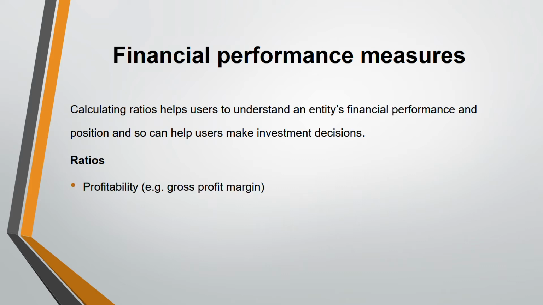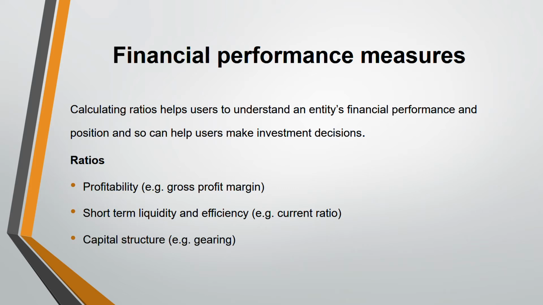So the first type of ratios are profitability ratios. Examples are gross profit margin, operating profit margin, and return on capital employed. All these are examples of profitability ratios, which measure how profitable your organization is. The second type is known as liquidity ratios, like your current ratio. Then we have capital structure, gearing ratios, your debt to equity. And the fourth type, investor ratios, your price earnings ratio and your EPS, earnings per share. This is a very common ratio under investor ratios, right? Investors look for this ratio. They want to know what their earnings per share, EPS, is.